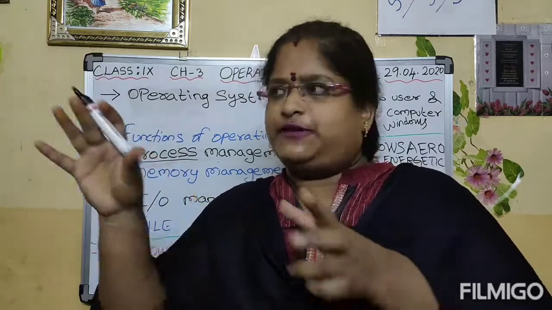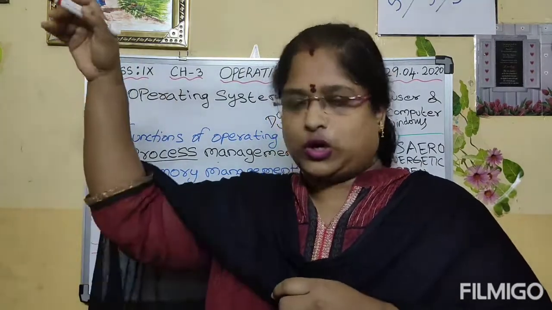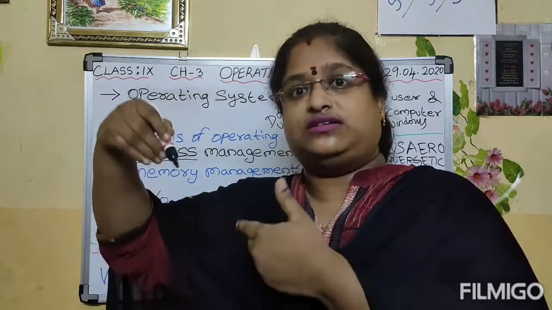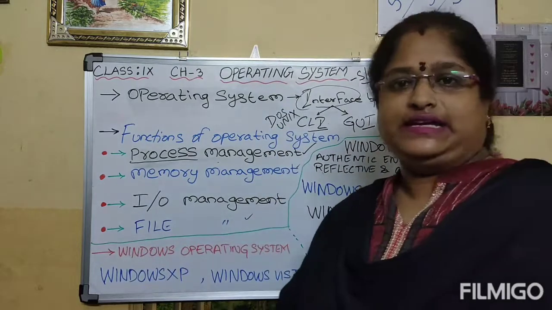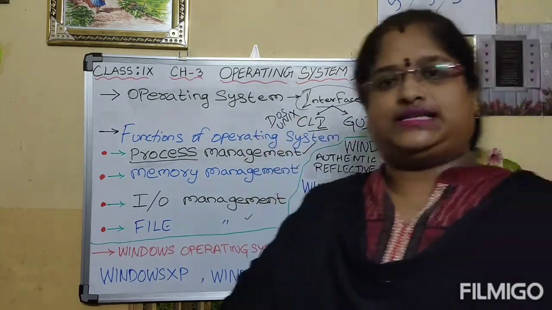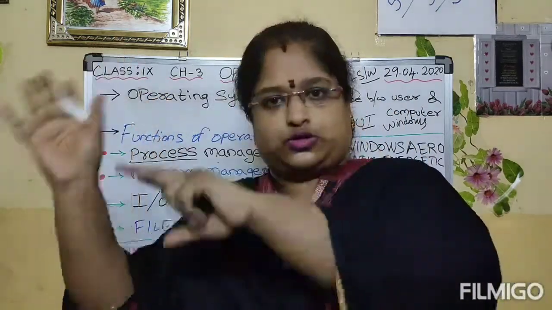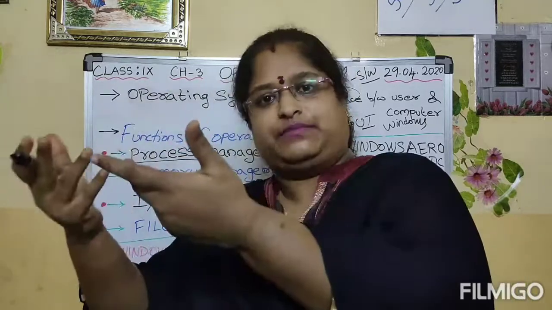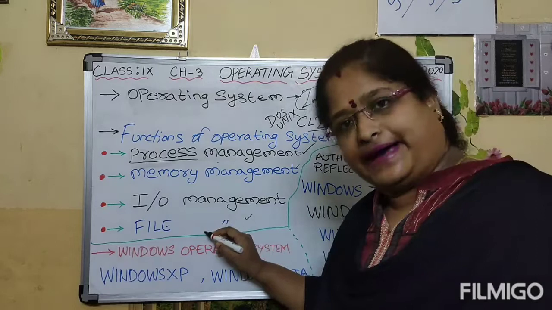See, normally, if you open any application, you are able to create a file, close it, rename it, save, save as, like that we are doing, no? It is all because of the operating system. So in file management, the main task of operating system is to enable the user to create a file, to close the file, to save, to rename. Okay. So this is the main function of operating system in file management.